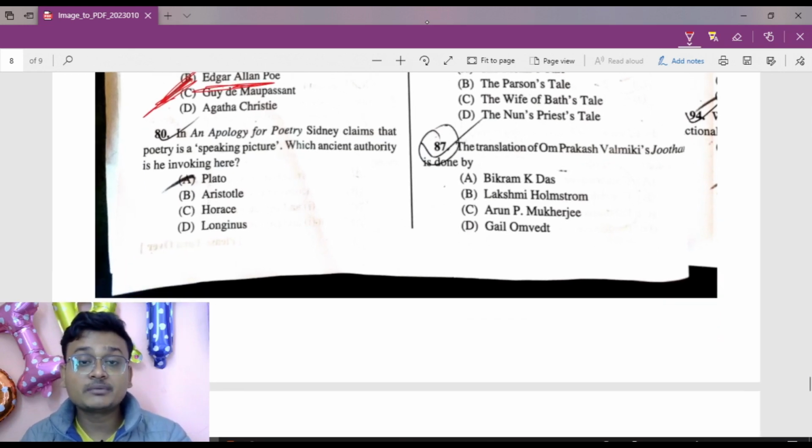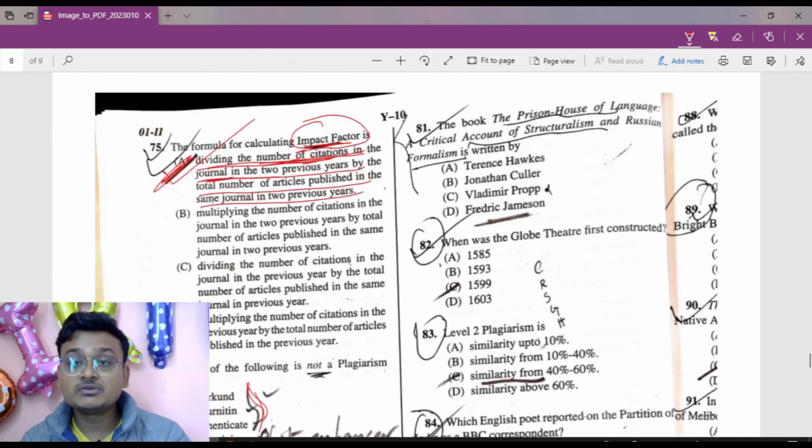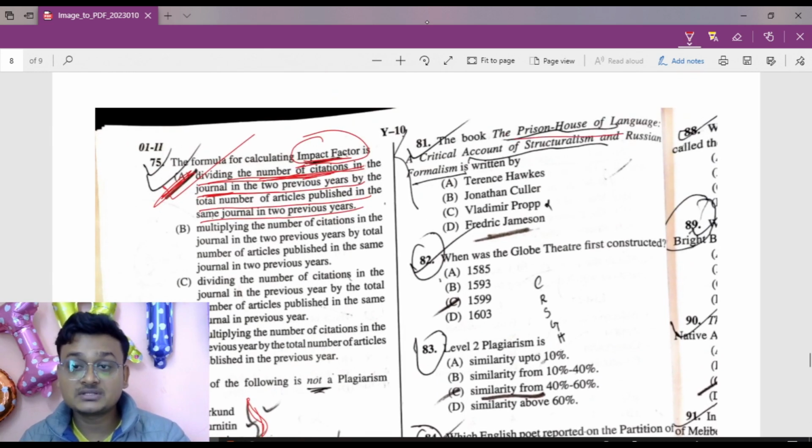Now to 80. In Apology for Poetry, Sidney claims that poetry is a speaking picture. Here he is invoking Plato. So 80 A. Now to question number 81, the book The Prison House of Language, a critical account of structuralism and Russian formalism, was written by Fredric Jameson. So option D is the right answer here.